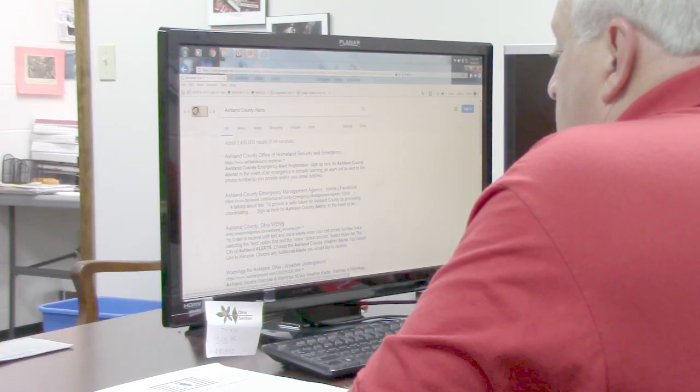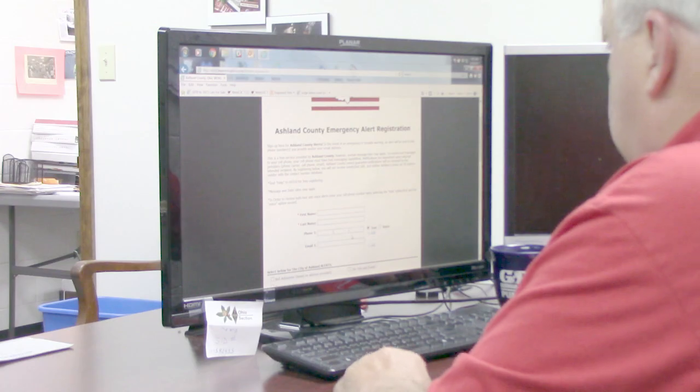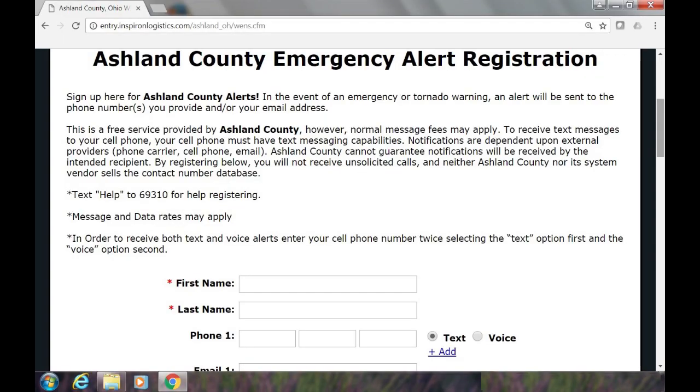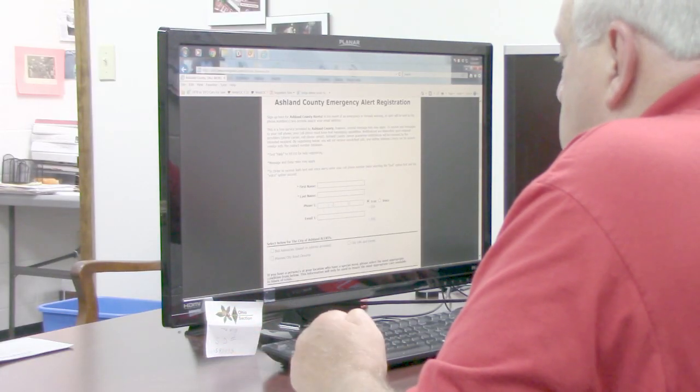And as you can see, we hit Ashland County Alerts, and you come down here and it says Ashland County, Ohio, WENS. WENS stands for the Wireless Emergency Notification System. So if you click on that link, it brings up the Ashland County Emergency Alert Registration page. As you can see, looking at the page, it asks for information. You can fill in your first name, last name, and then it gives you the opportunity to select a phone number. This phone number can be a multiple list of phone numbers. You can enter as many phone numbers as you like.